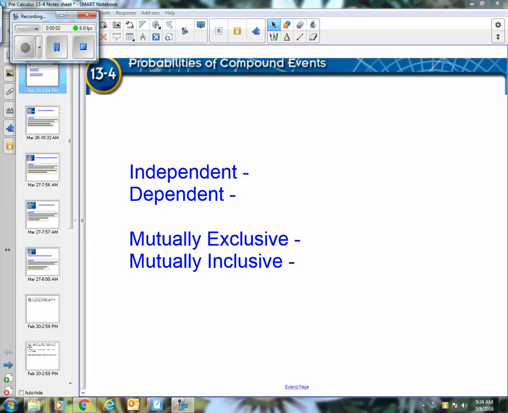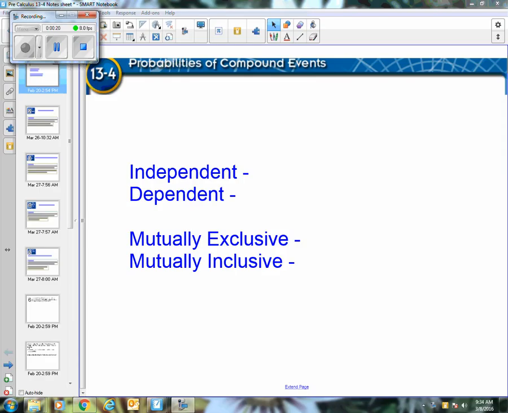Alrighty, we're going to wrap up our talk about probability here today by looking at what they call compound events. Meaning we're doing more than one thing. So, not just simple probability like we were dealing with in the previous lesson, when we were looking at just one selection or one thing. Compound means there's more than one thing happening.